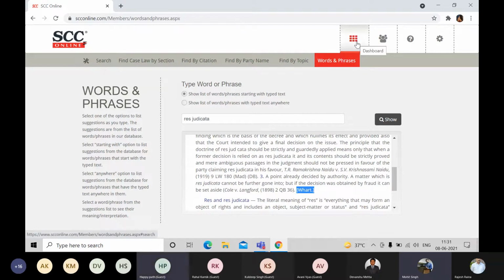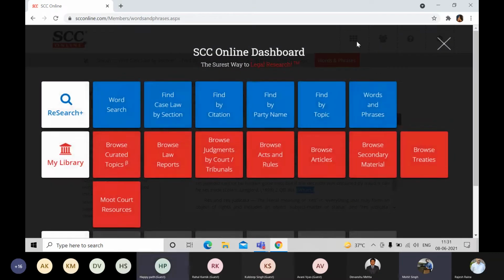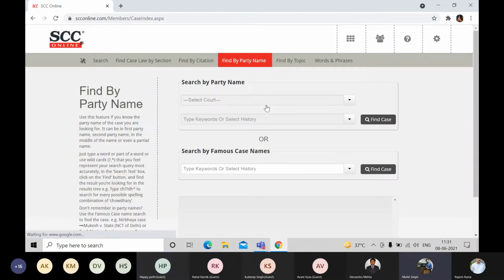Now let us move forward to the dashboard one more time. And this time, let us go to my favorite screen, that is find by party name. Now in find by party name, it is very easy to use. Most of the researchers always have their party name available as well as the jurisdiction available. So this is very easy.